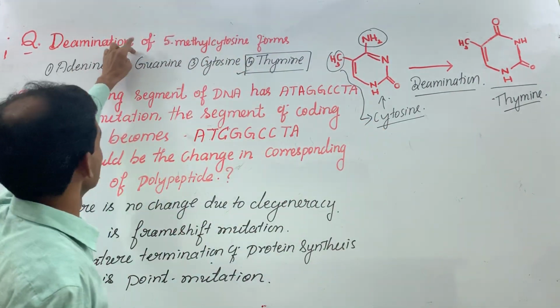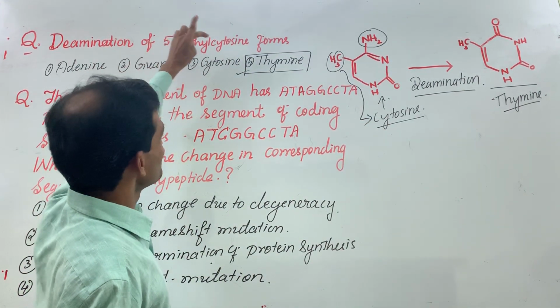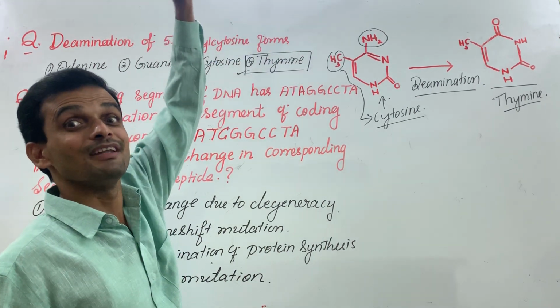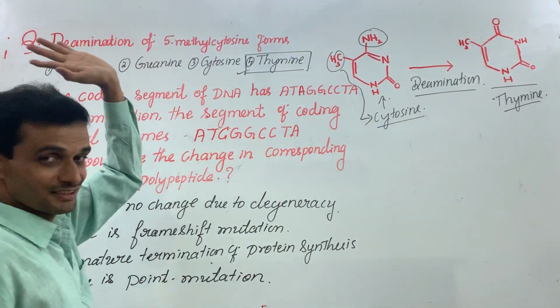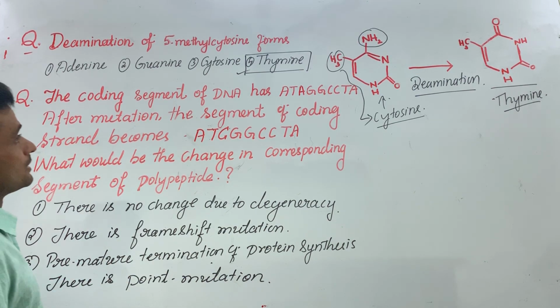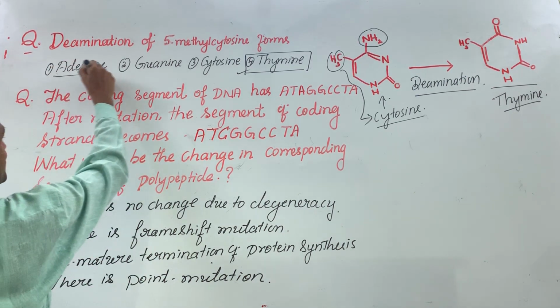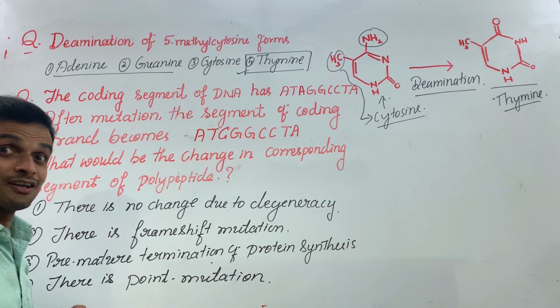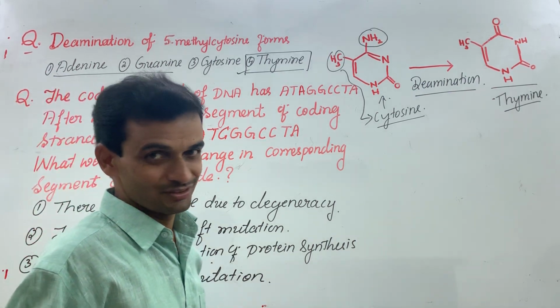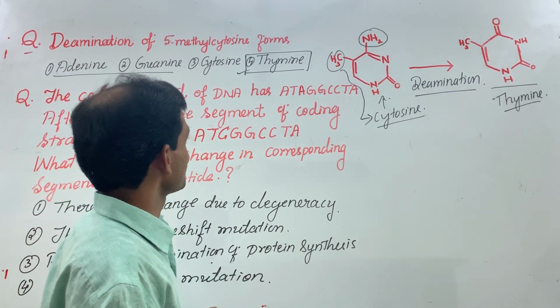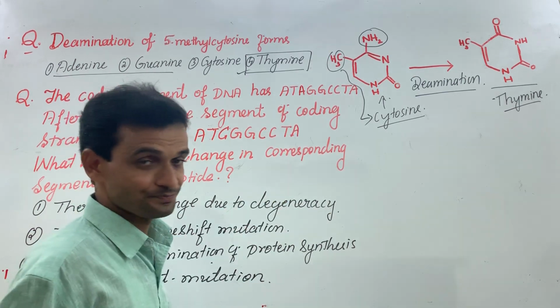So the answer is this: deamination of 5-methyl cytosine forms thymine. It can't be anything else. You can eliminate these two options, adenine and guanine, which are purines. Purines have double ring structures. Pyrimidines have single ring structures.